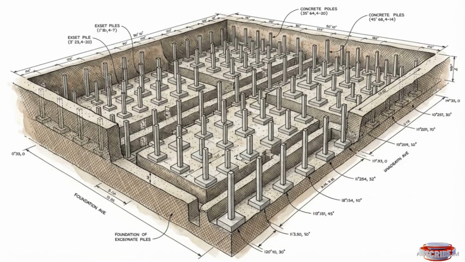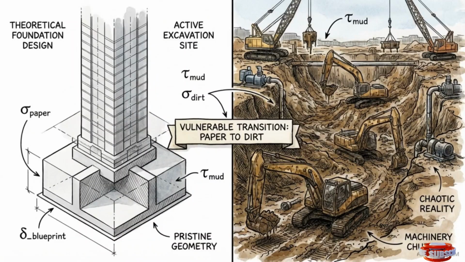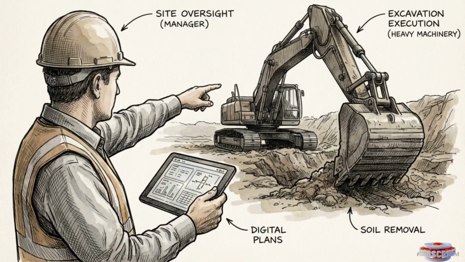This regulatory matrix is essential. It translates theoretical soil mechanics into rigid, legally binding physical parameters, guaranteeing public safety by removing the margin for individual calculation error. A mathematically perfect, code-compliant design model remains vulnerable if the physical construction execution is compromised. The transition from paper to dirt requires constant technical oversight.